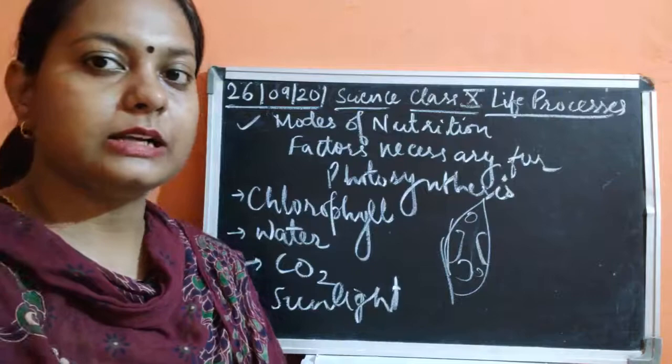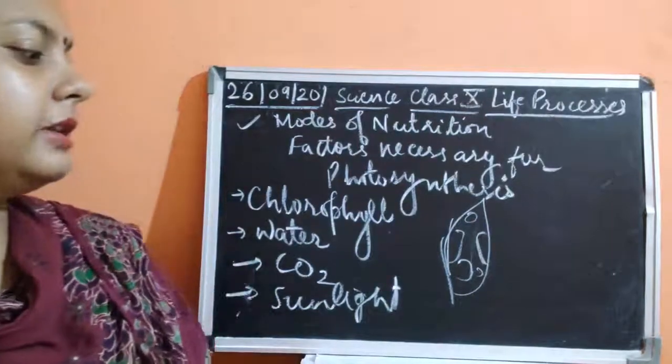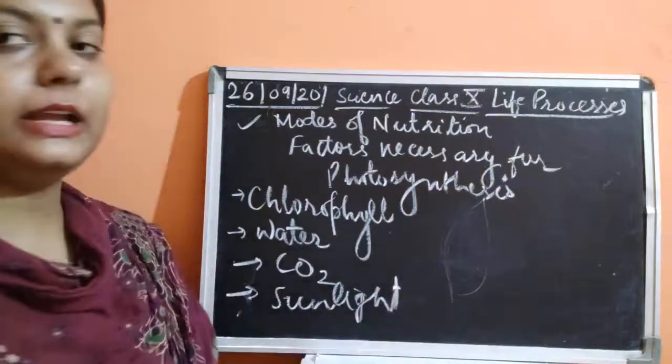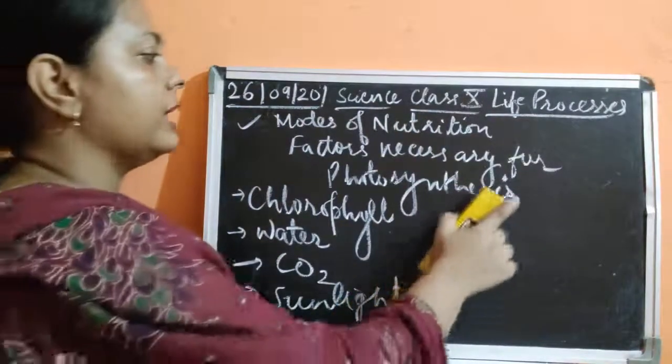The opening and closing of the stomata is maintained by the presence and absence of water in the guard cells.